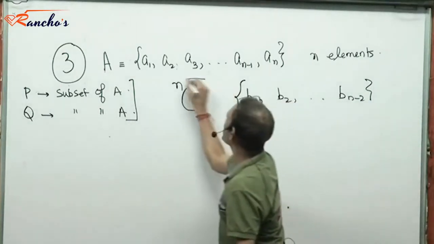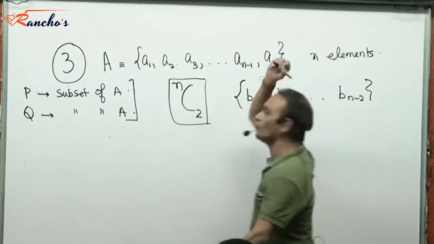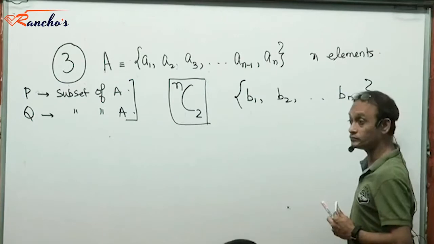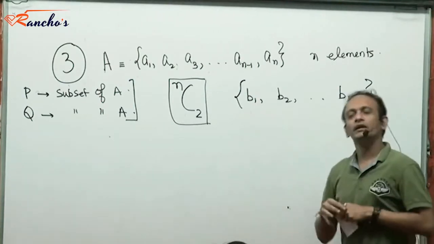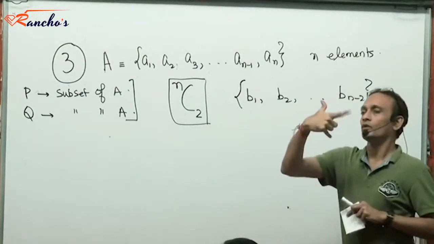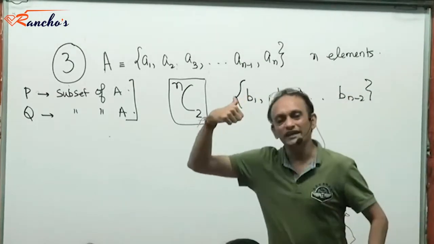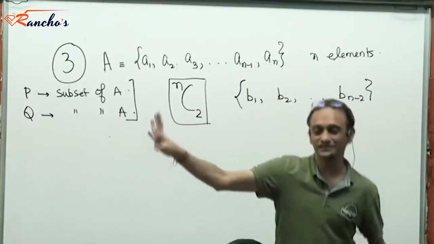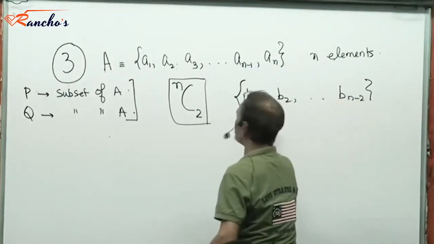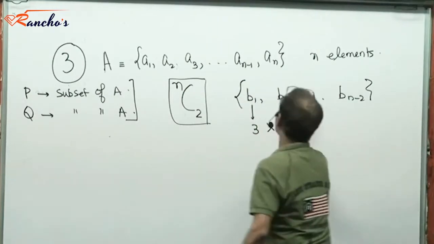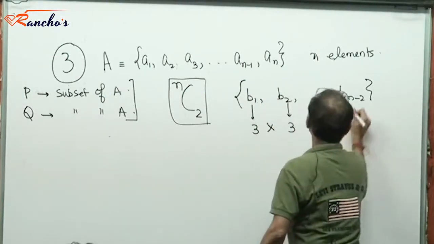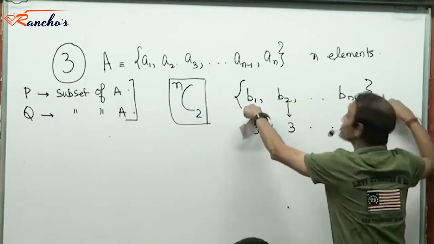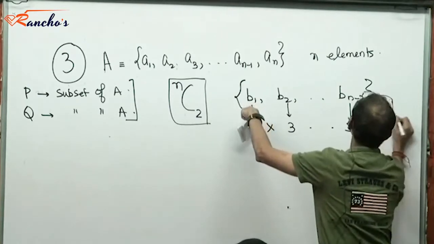Now, the two common elements have been delegated to P and Q. Now we will have to find a way of dealing with the rest of the elements, right? For example, B1. In how many ways can I deal with B1? Three ways essentially. It can either belong to P or to Q or to neither, right? There are three ways of dealing with B1, three ways of dealing with B2, and three ways of dealing with B n minus 2. That means the number of ways of dealing with the rest of the elements is 3 to the power n minus 2.